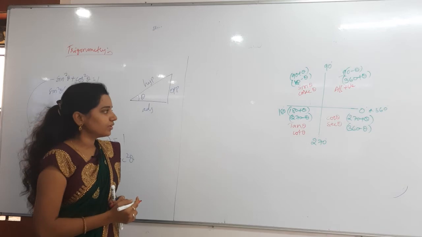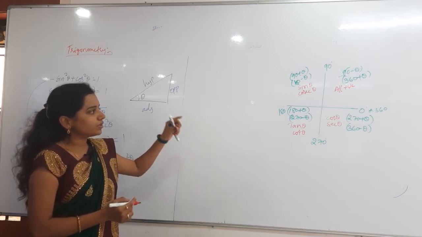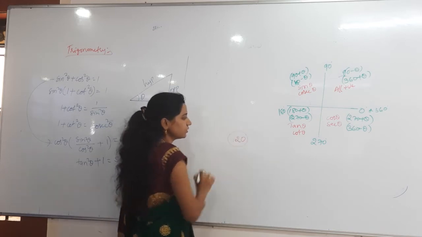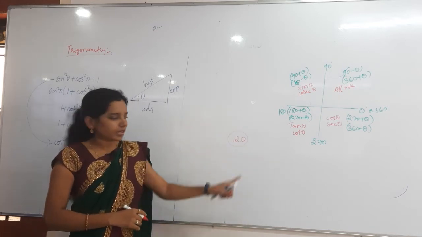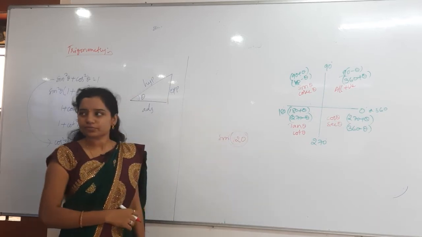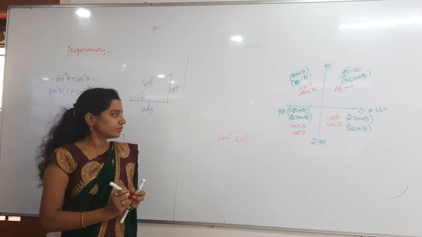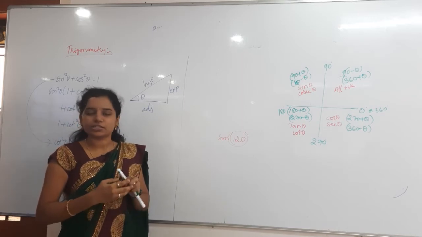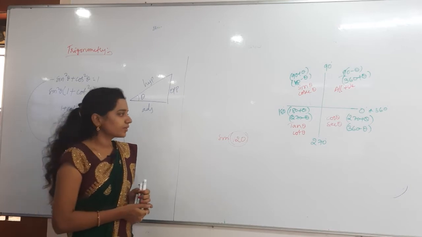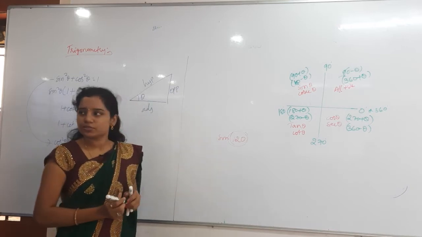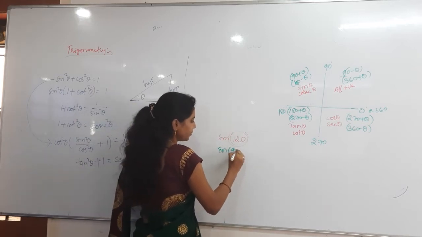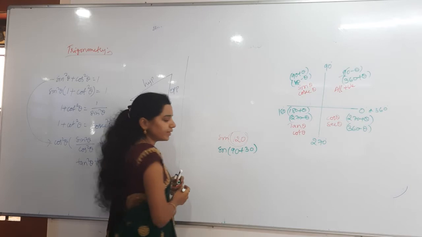But the mistake people make is while solving, for example, if I say 120 degrees, they will get the wrong answer. Can you get that? Sin 120 degrees. Can you give the answer for that? What do you have to do? How to get the answer? What can I write 120 as? Sine of 90 plus 30.